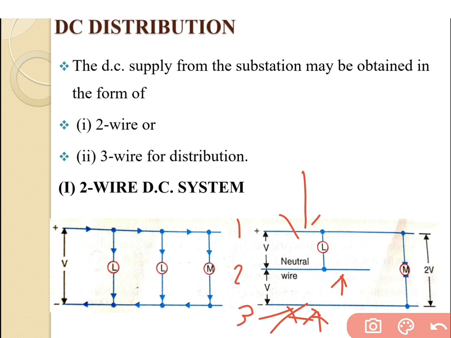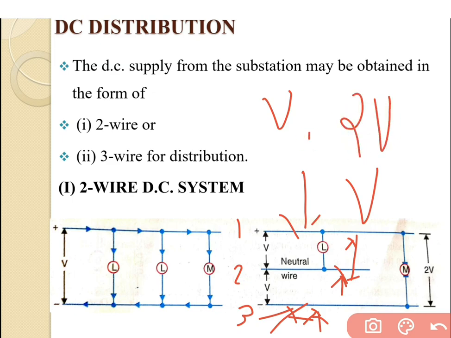The outer voltage is 2V, whereas if we go through one outer and the neutral side, we get a voltage of V only. Same way for the second side, neutral and the second outer, we get the voltage of V only. So from the 3-wire distribution system, we can get two voltages, first one, that is V, and second one, that is 2V.